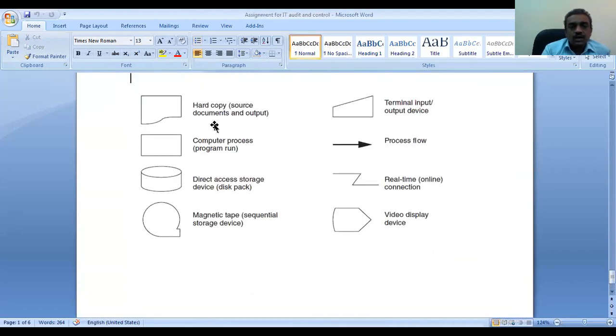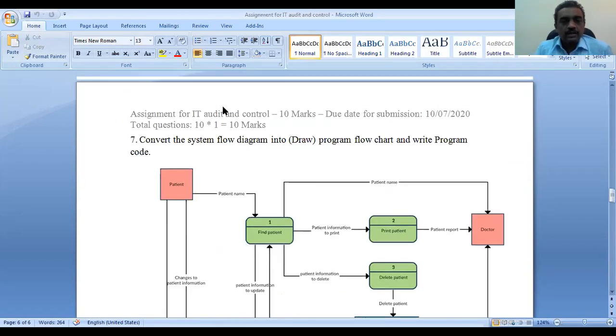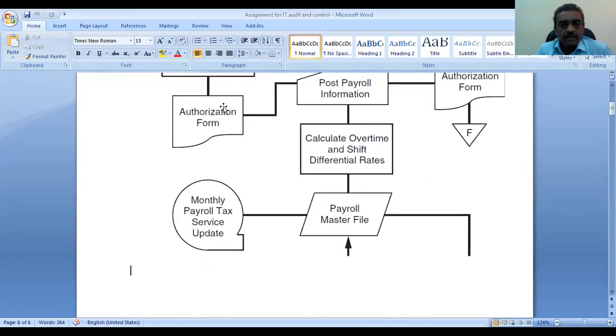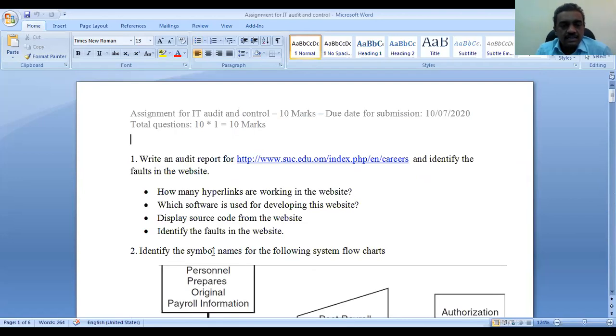This symbol is a hard copy. It's not a soft copy. You have to write by hand. That is the meaning. After you write by hand, you have to give it to the system. Source document, that is the meaning here. For example, what is this? This is a processing symbol. Everybody knows already.